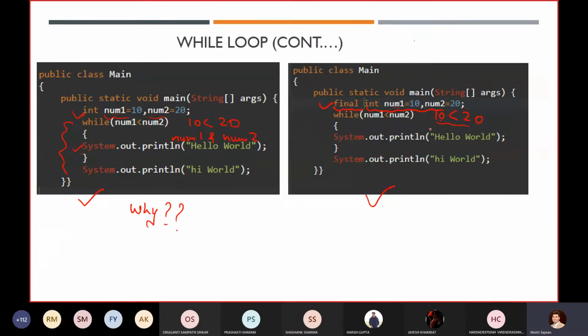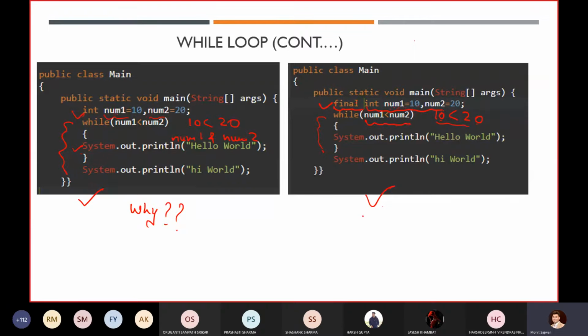Even if you try to change the value later in the program, like num1 equals 20, again you will get a compile time error: you cannot modify a final variable value. So in the second case, because these are constant values, every time you will get the true value over there.